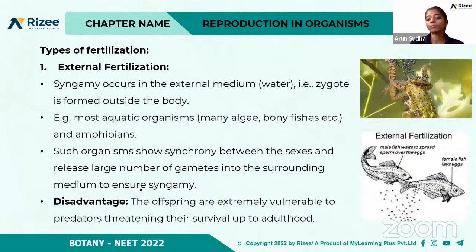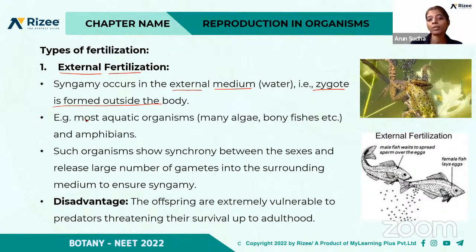So there are different types of fertilization, like external fertilization and internal fertilization. From the term itself, we can understand. What is external? It is happening in the external medium. That is, the zygote is formed outside the body, not inside the body. External fertilization occurs in an external medium like water, so the zygote is formed outside the body.